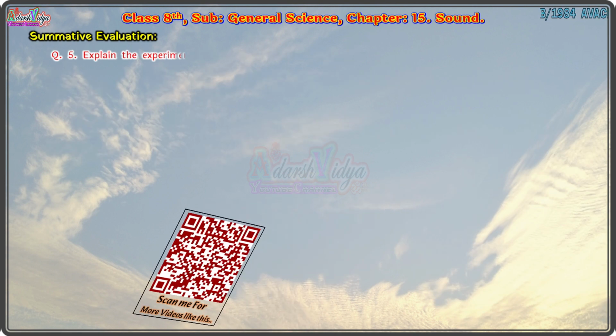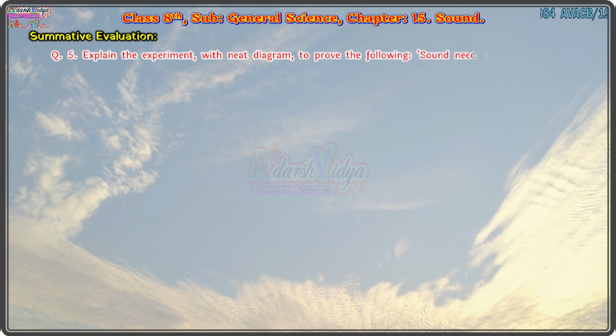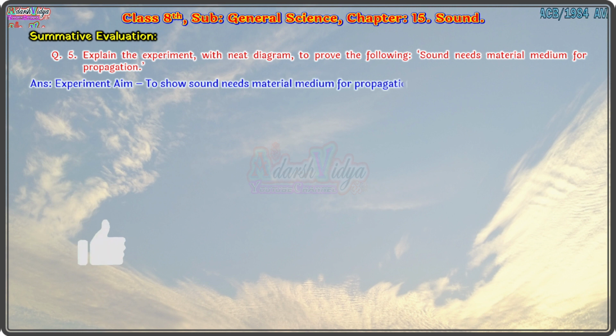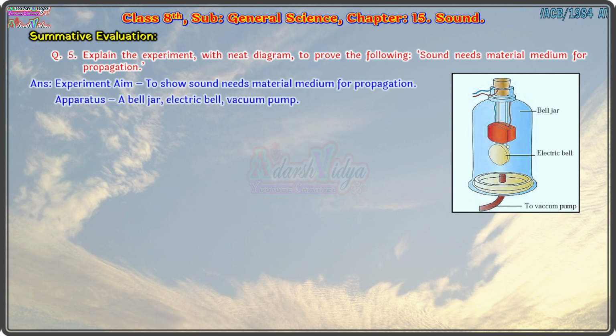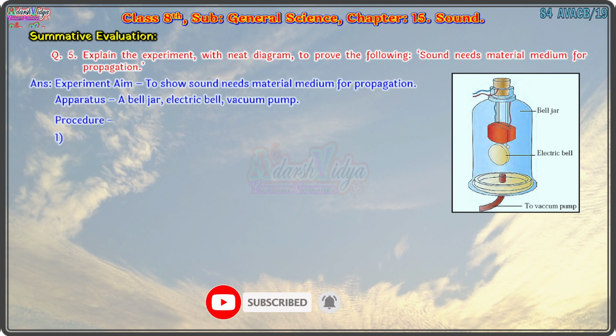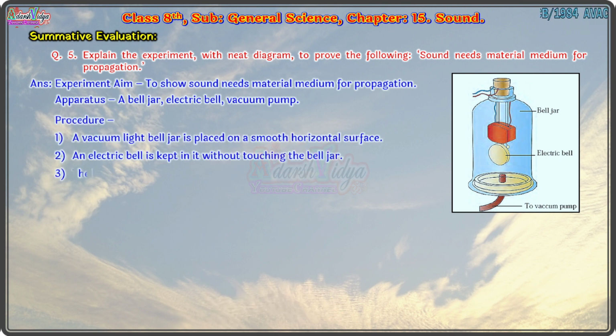Question 5. Explain the experiment with neat diagram to prove the following: sound needs material medium for propagation. Answer is: experiment aim, to show sound needs material medium for propagation. Apparatus: a bell jar, electric bell, vacuum pump. See this picture alongside and arrange the apparatus.